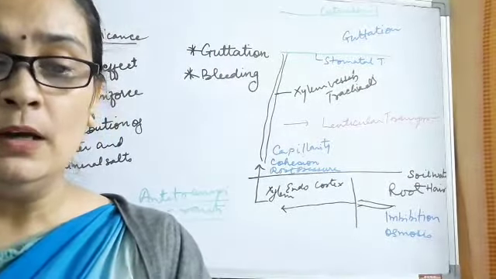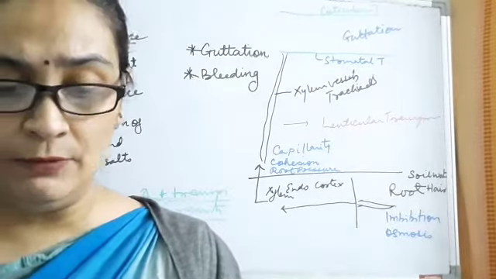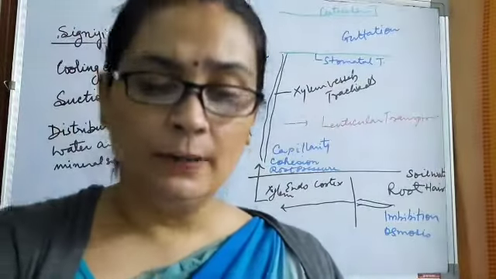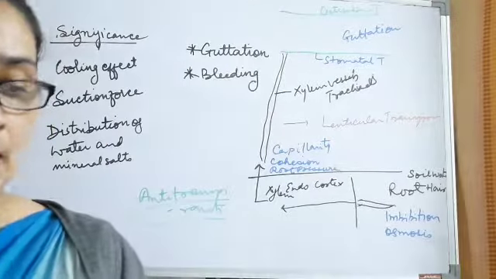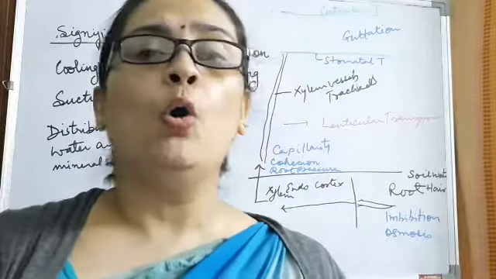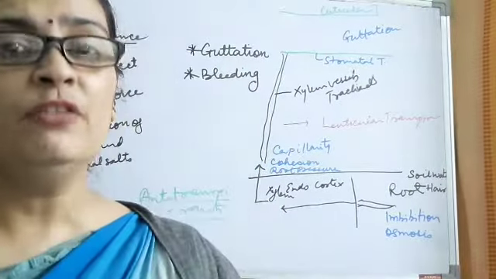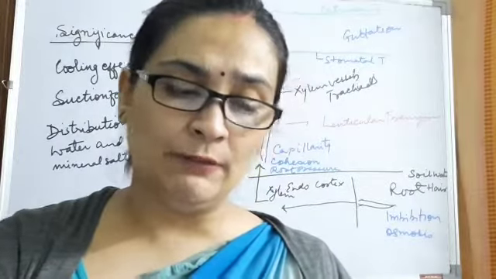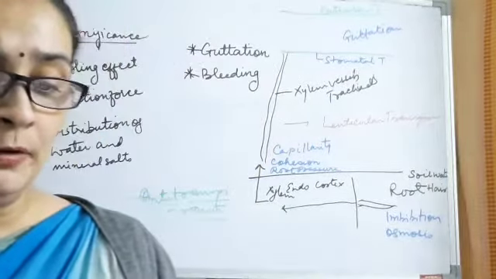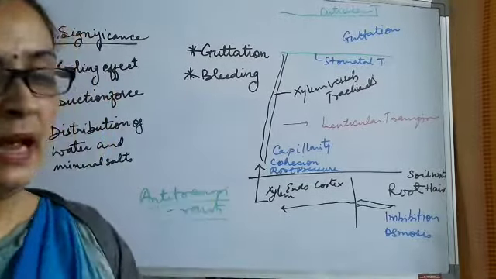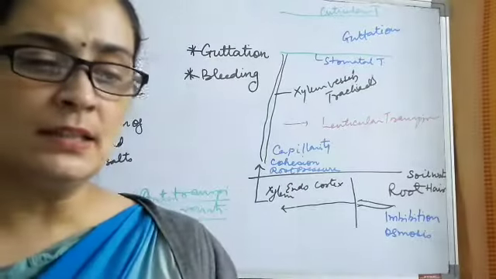There are a number of reasoning questions which, if I dictate just now, you will not be able to write down. A few questions like the difference between guttation and bleeding, transpiration and evaporation, transpiration and guttation. All these are given in the books in a column form. You can learn it from there. I will simply discuss them since we have already talked about transpiration and guttation. So we can discuss some points.